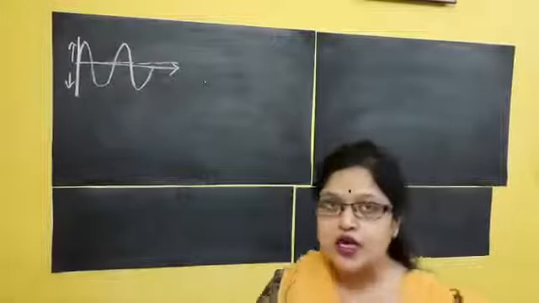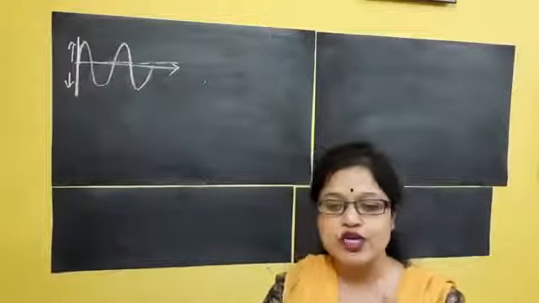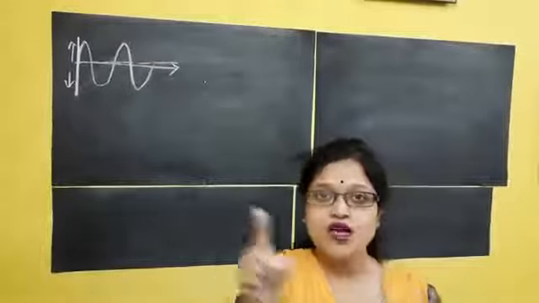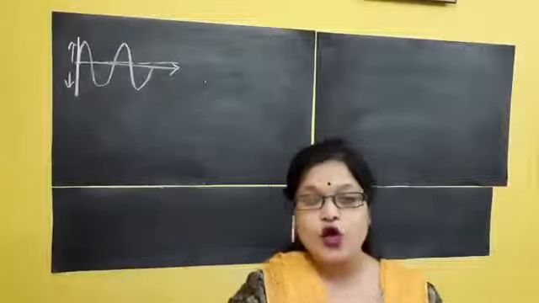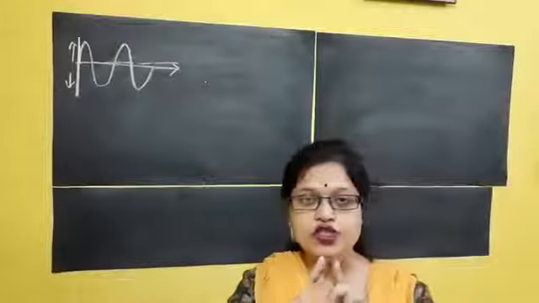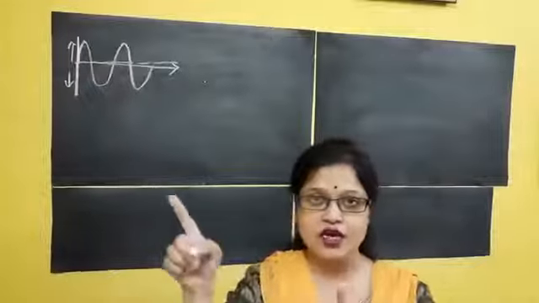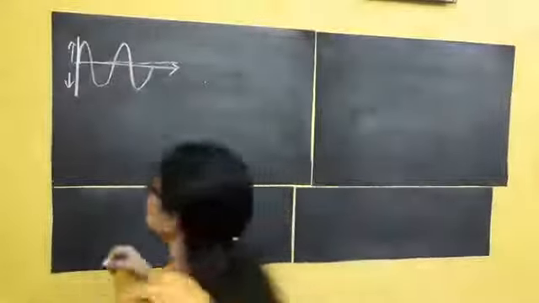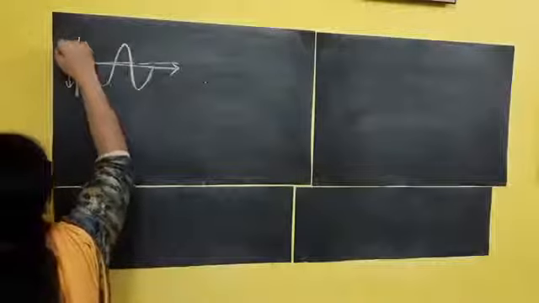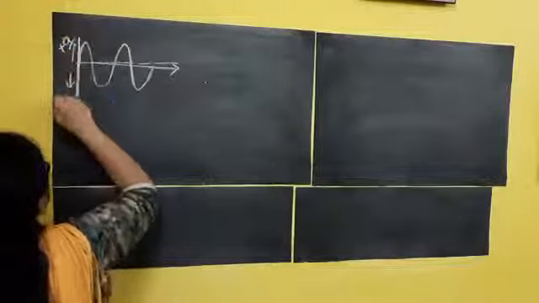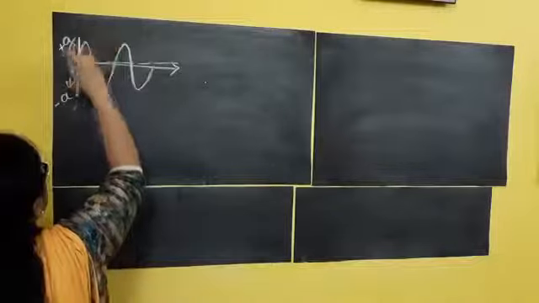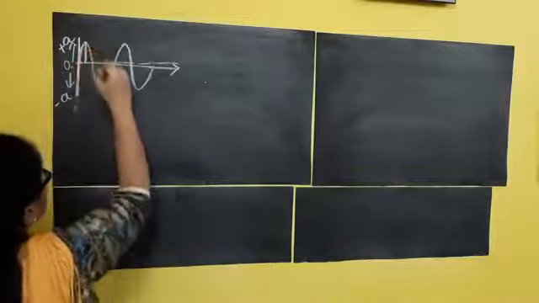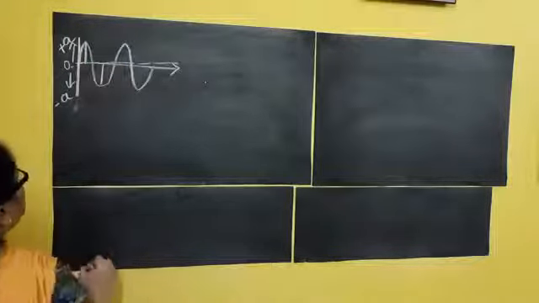So we can see about the mean position. If the mean position is taken at the middle, in both directions it will vibrate. So the maximum distance covered in both directions from the mean position is called its amplitude. If I consider amplitude, this will be plus A, this is minus A from this zero or mean position. This one is called amplitude, here also this one is called amplitude.